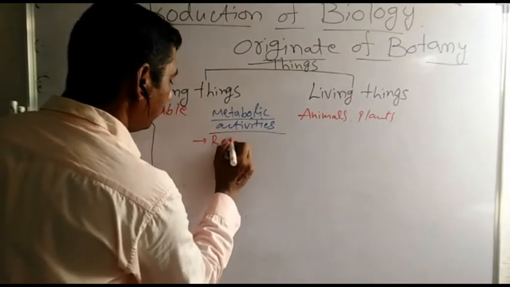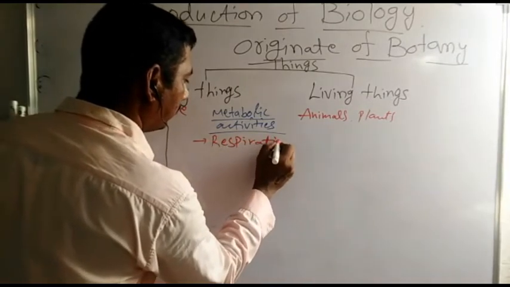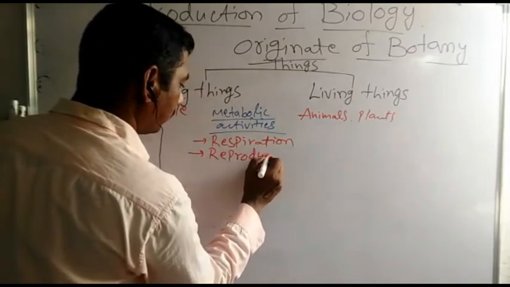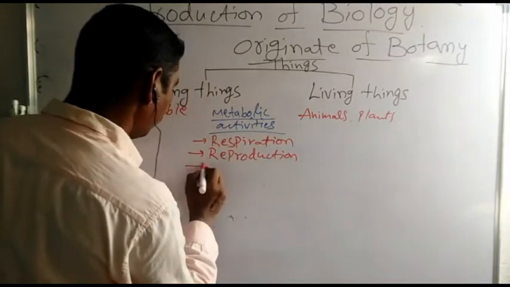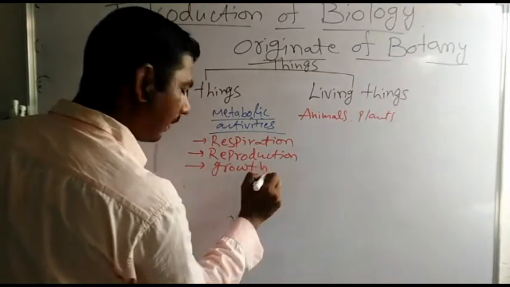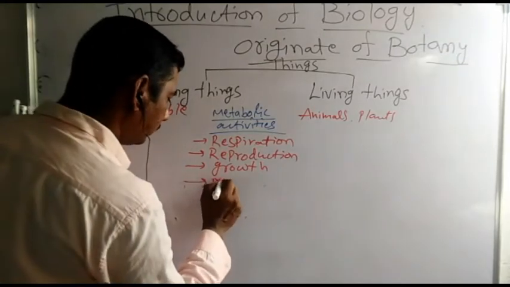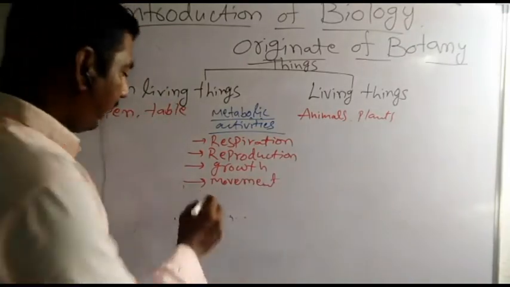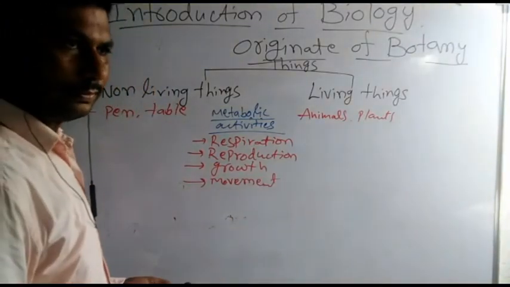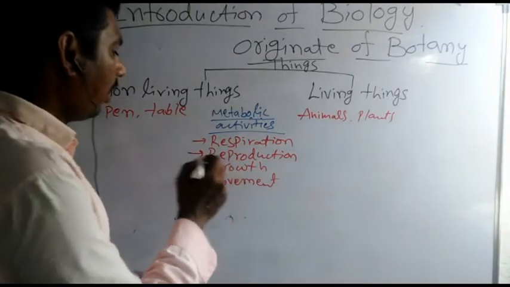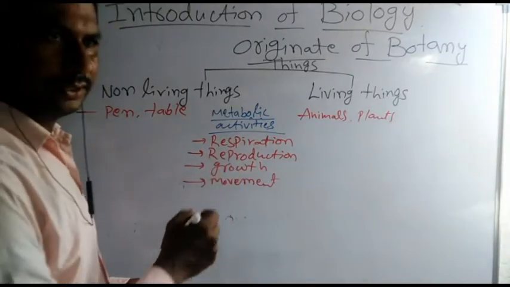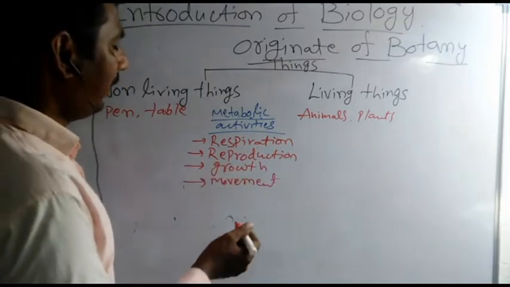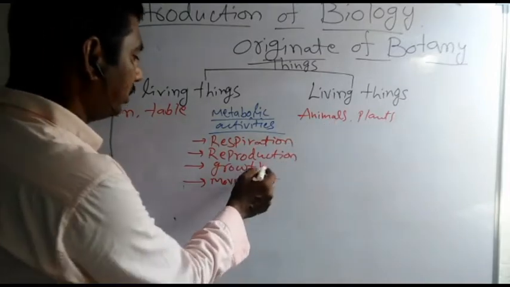For example, respiration, reproduction, growth, next movement, responding in their surroundings. These all are called metabolic activities. Photosynthesis. So commonly the living organisms show this type of activities.